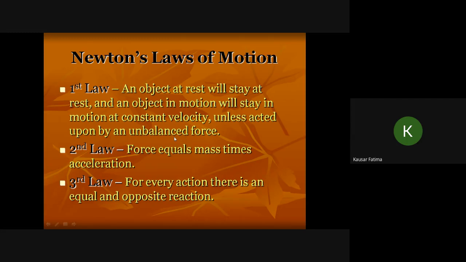So the body will continue moving at a constant velocity if it is already in motion, or it will stay at rest if it is already at rest. And if the forward force is 10 and the backward force is 4, we will take the difference. 10 minus 4 is 6 Newton. So the unbalanced force acting on the body is 6 Newton. We will have more detail later on.